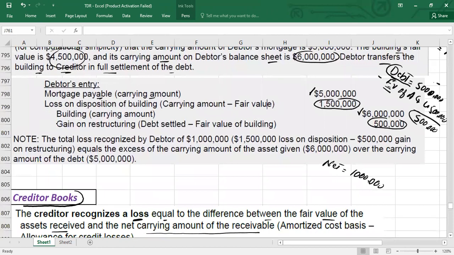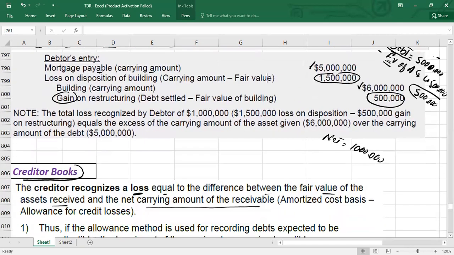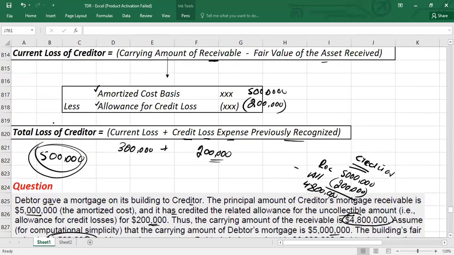If I can show you the entry in the debtor's books, in the debtor's books we have booked the gain on restructuring. How much, guys? 500,000, and it is equal to the creditor's total loss, which is 500,000.